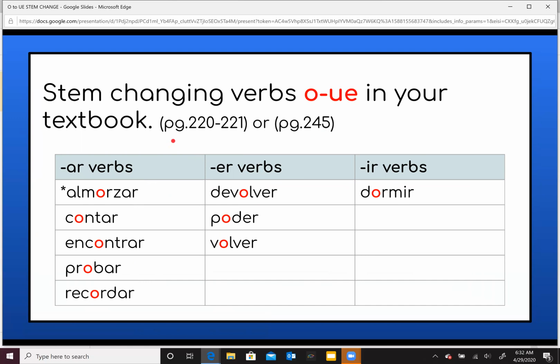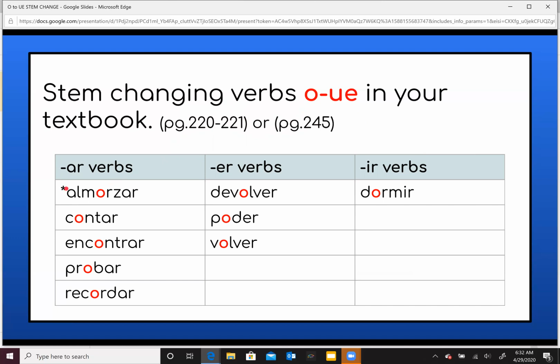That means it's going to be in your quizzes and tests. So it's a good idea that you recognize which ones are the ones that change the O to the UE and the previous change that we did last week, the E to the IE.